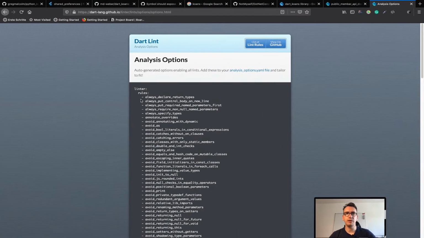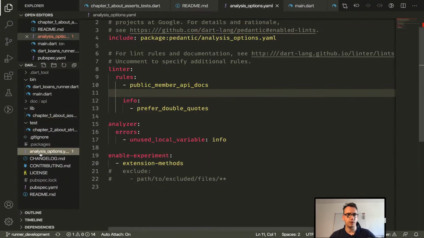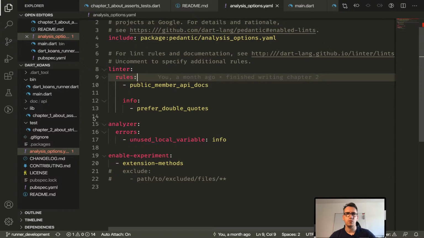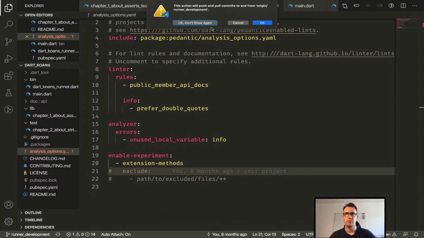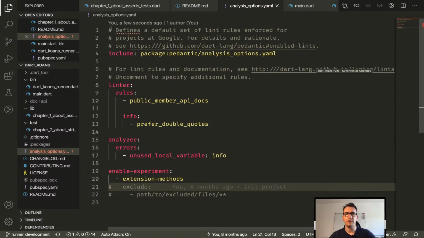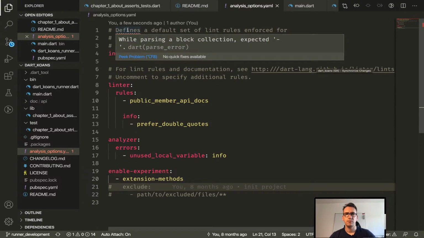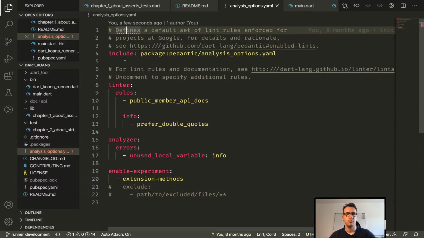So, and what I will do next is, oh, is that one not committed? Why is it red? There is an error. Is it because of that here?